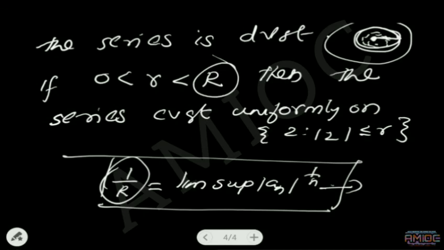The number R defined by that quantity and satisfying these conditions is called the radius of convergence of a power series. Therefore, if R is the radius of convergence of the power series, then for all mod z minus a less than R the series is convergent, for all mod z minus a greater than R the series is divergent, and for all closed balls lying inside the open ball of radius R the series converges uniformly. We can prove the last two statements in the following sessions.